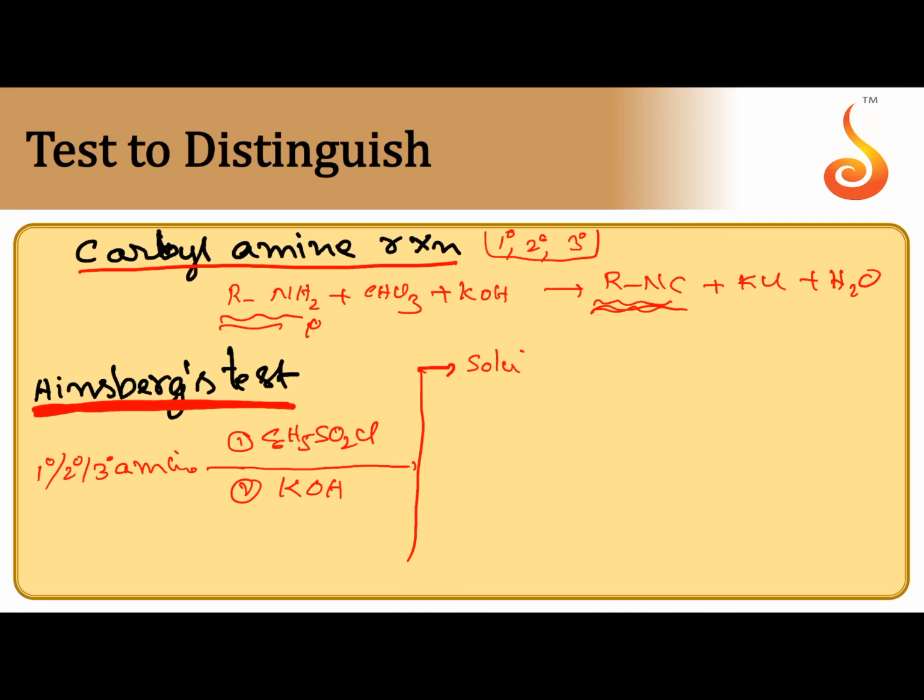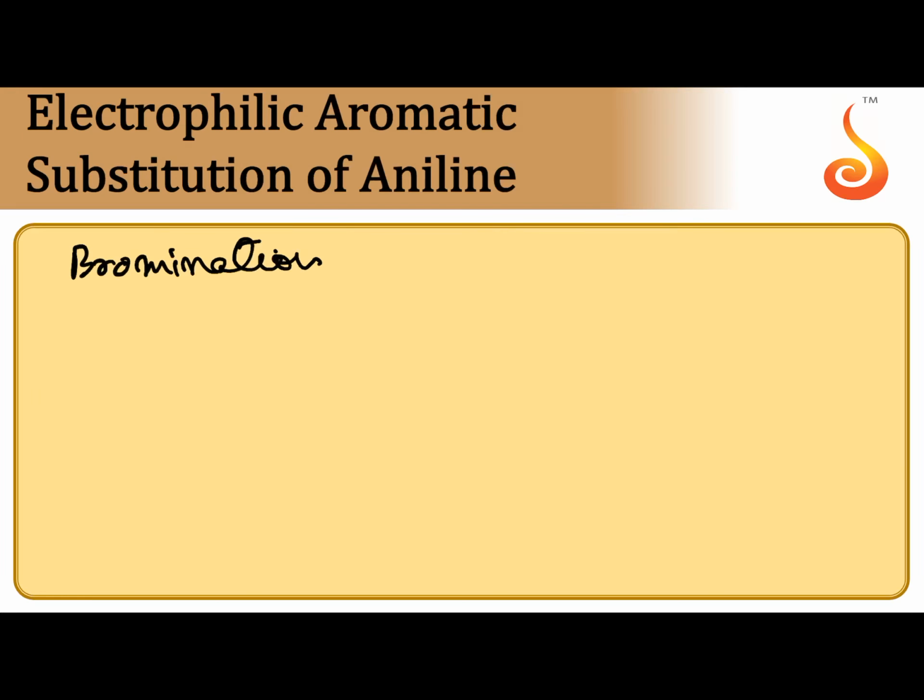So if the salt formed is soluble in KOH, that amine is 1 degree amine. The salt which is insoluble in KOH is formed by 2 degree amine. If no reaction, such type of amine is 3 degree amine. So based on this, we can identify 1 degree, 2 degree, 3 degree amines.